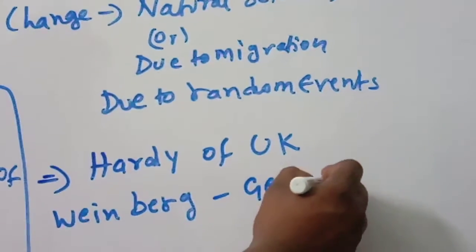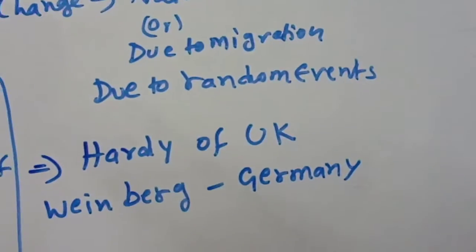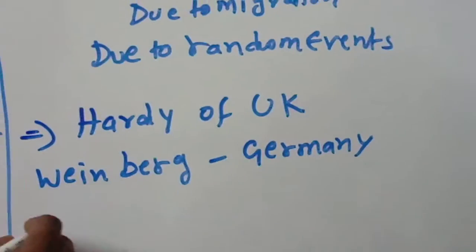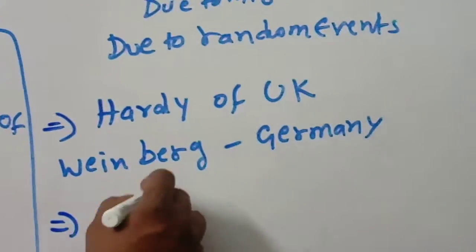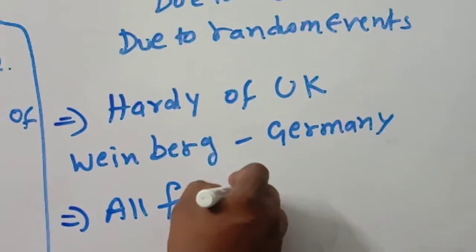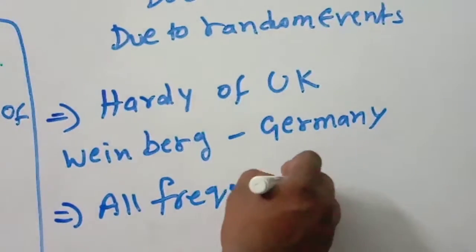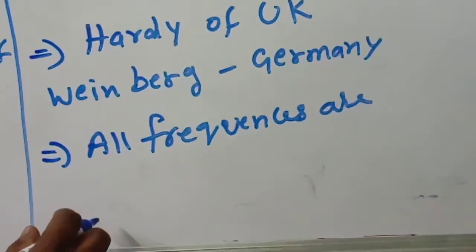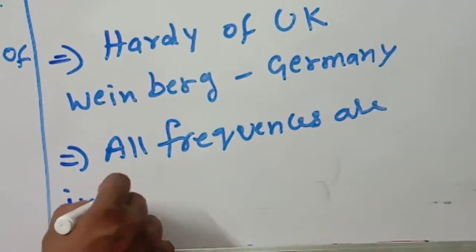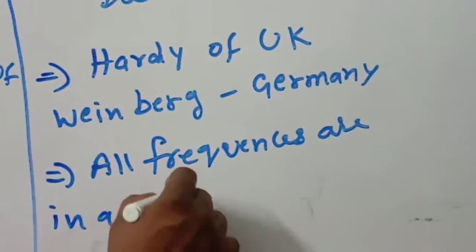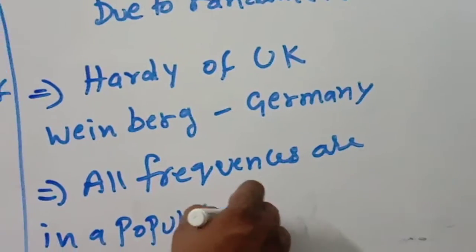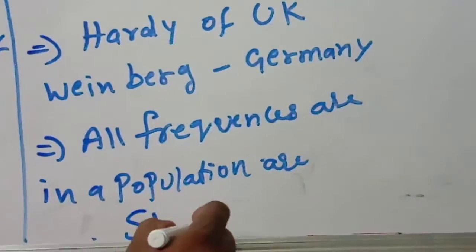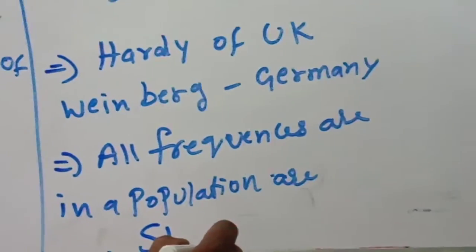In a very simple way, they said all allele frequencies in a given population are stable.